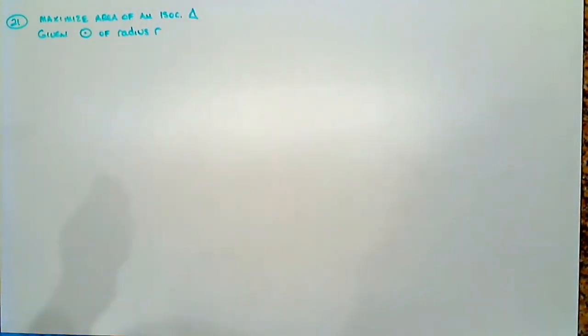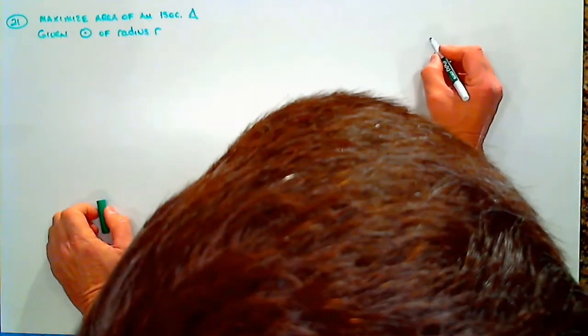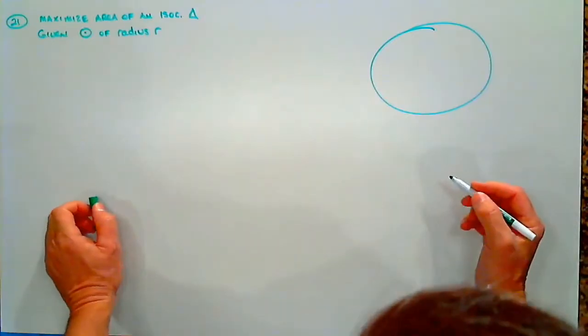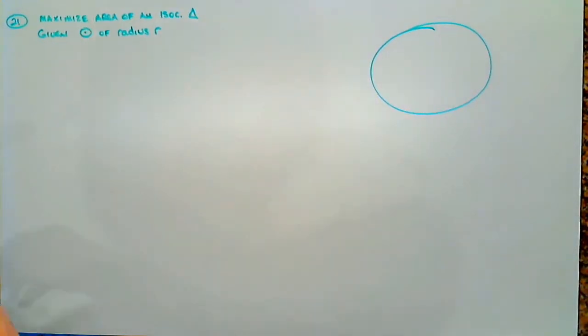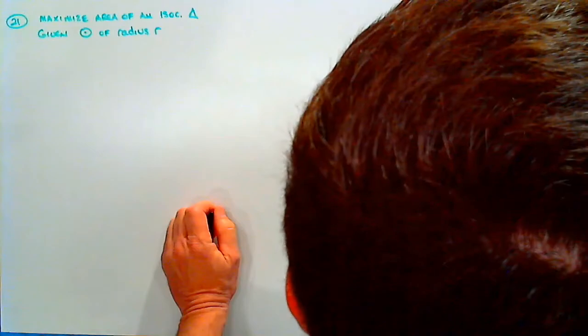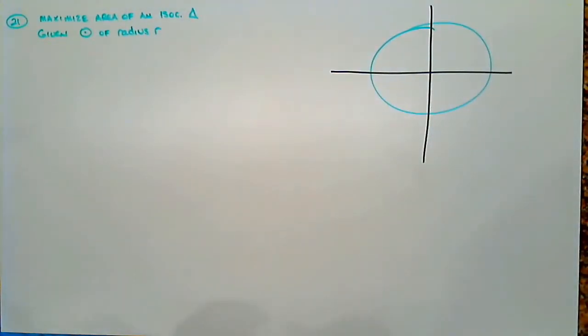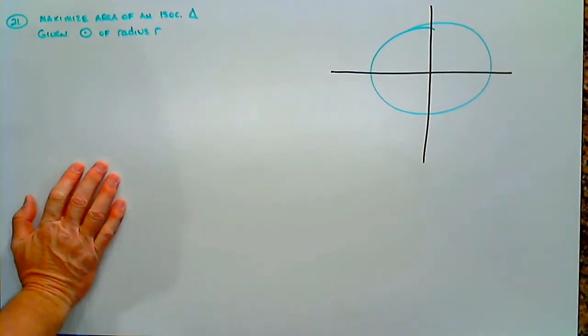Well, we begin with a picture. So we're going to start with our circle. Here's our circle. And what do we know about our circle? Well, we know its radius is r. So we're going to begin by adding a coordinate system here to our circle. Now, what do we want to do here? We want to inscribe an isosceles triangle in this circle.